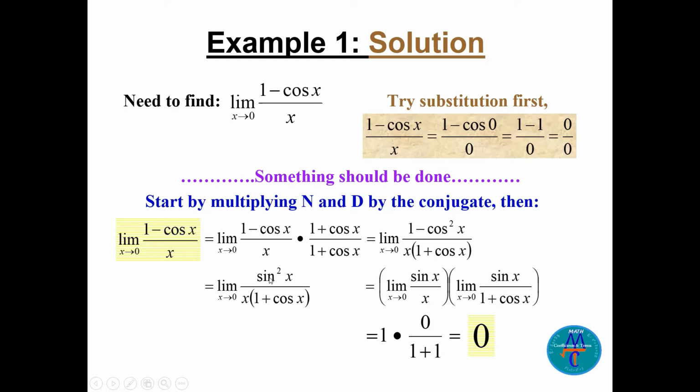Now I can split it here. I can take sine of x divided by x separate and make a product here, sine x divided by 1 plus cosine of x. Then I can use substitution here. We know this is the basic trig limit here. So that's 1. And for this one, sine of 0 is 0, and cosine of 0 is also 1, 1 plus 1 is 2, so 0 over 2, 0, times the 1. So the limit here is 0, so it exists.